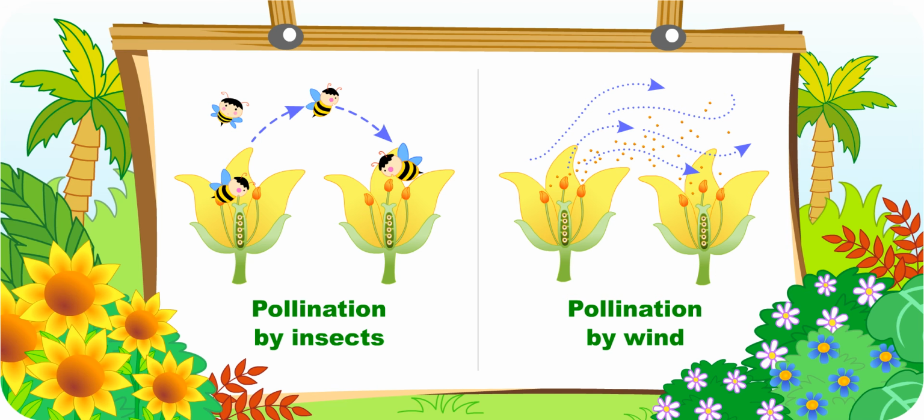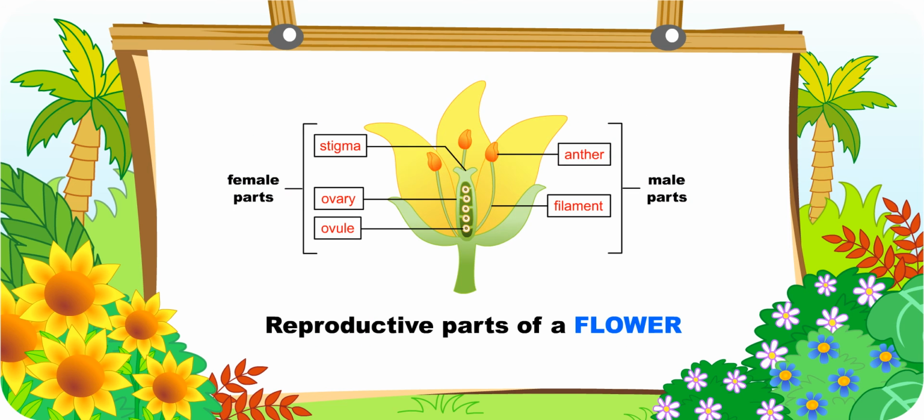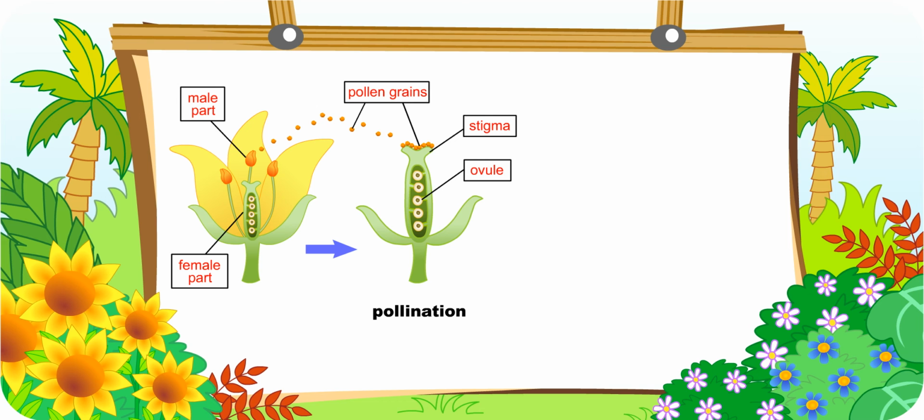In which part of the flower is pollen contained? Pollen is contained in the male part of the flower, known as the anther. During pollination, the pollen is transferred from the anther to the stigma. The stigma is the female part of the flower. So this process is called pollination.